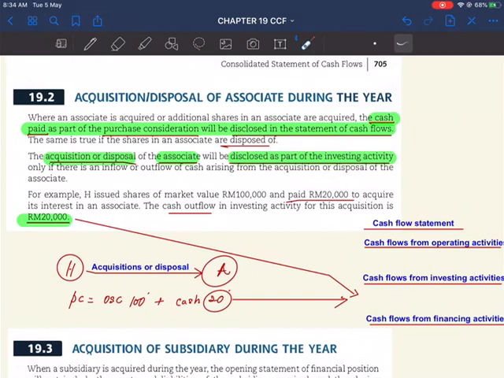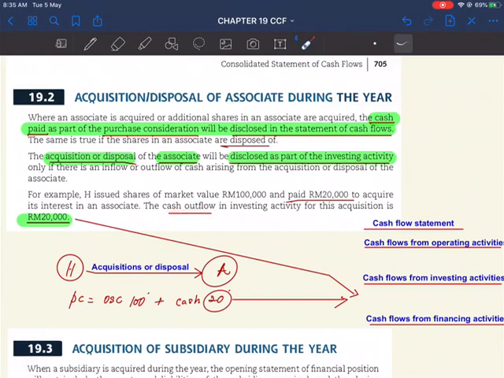For example, we have H here issued shares with a market value of 100,000, and paid. The word paid here means that normally using cash or bank to acquire the interest in the associate company. So the cash outflow from this one is an acquisition.